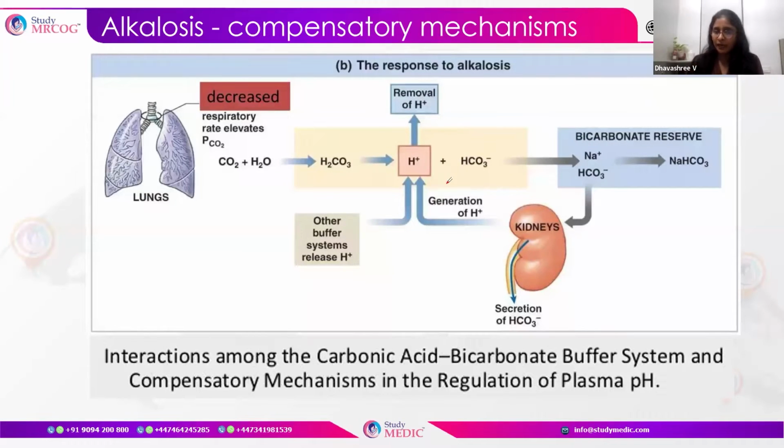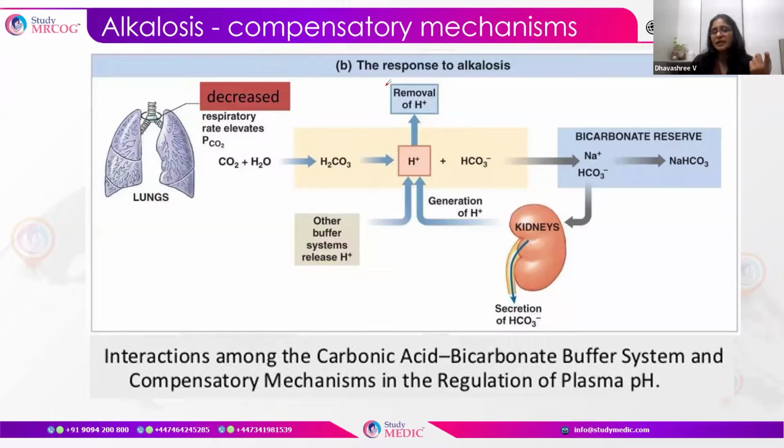Alkali is required. So what happens? The reduced H plus causes suppression of the medullary respiratory center, thereby the respiration is reduced. So carbon dioxide is retained, and this causes carbonic acid.